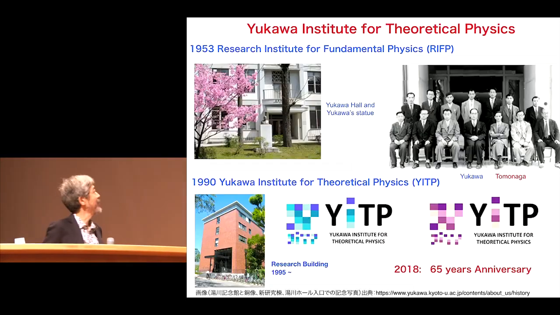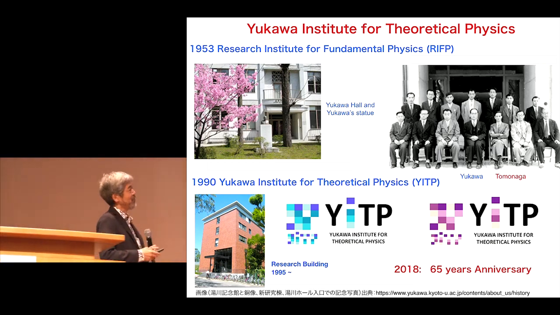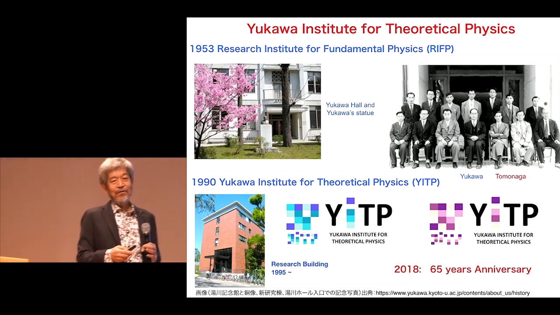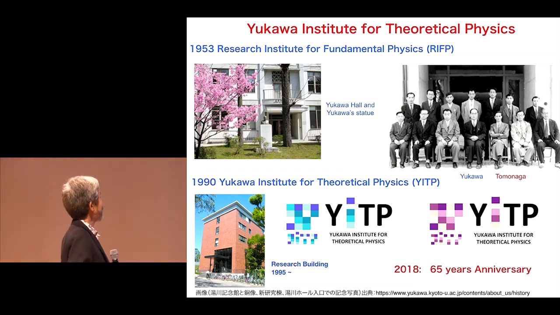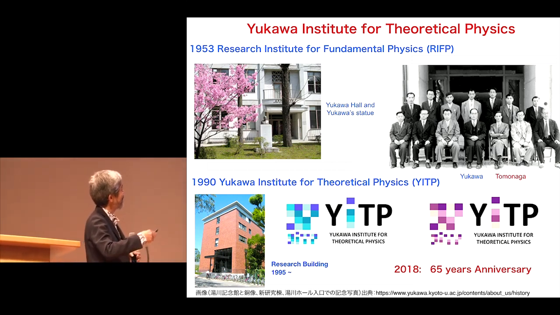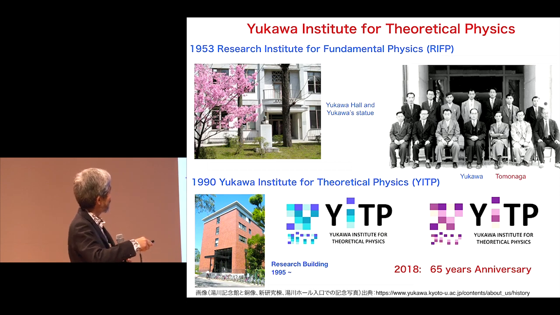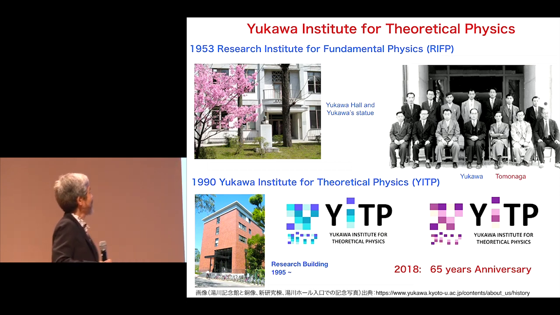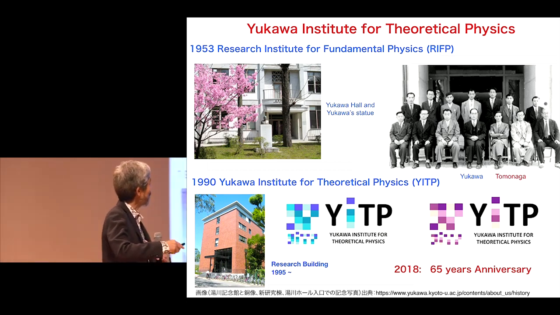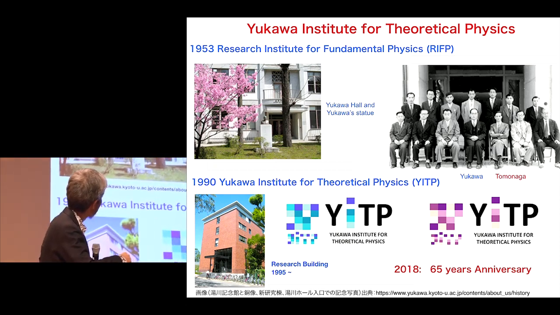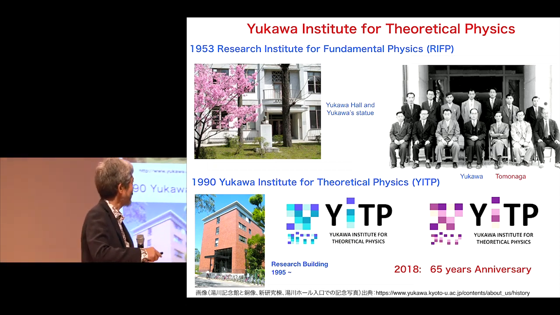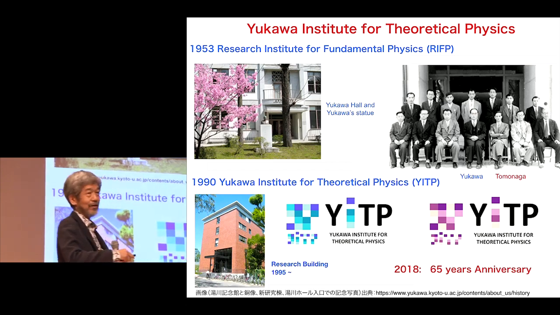Because of his Nobel Prize, Kyoto University established an institute, the so-called Research Institute for Fundamental Physics, in 1953. This is our institute. That is our building, the so-called Yukawa Hall, and this is Yukawa's statue. And this is a photo in front of this door, and this is Professor Yukawa, and this is Professor Tomonaga.